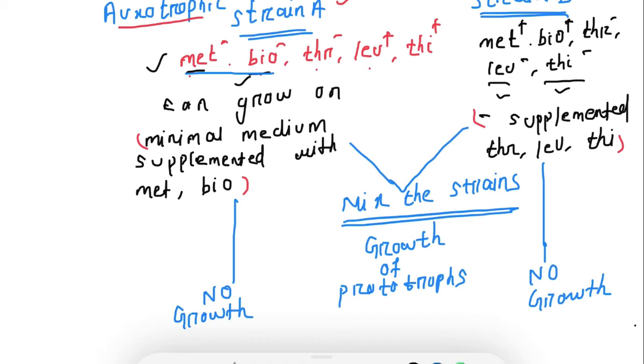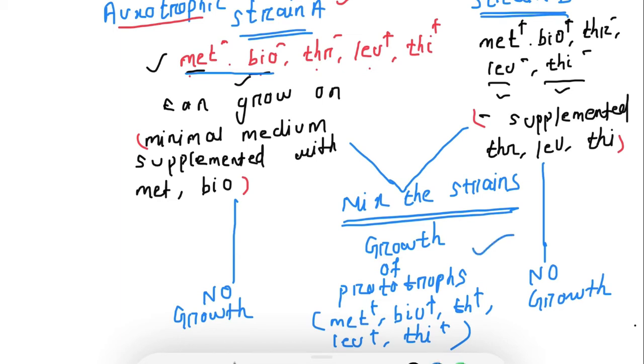As we mix both the strains, in the culture medium there is presence of methionine, biotin, threonine, leucine and thiamine. If we mix both the strains, then there is growth of prototrophs.